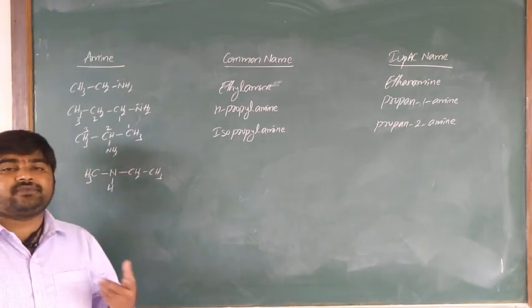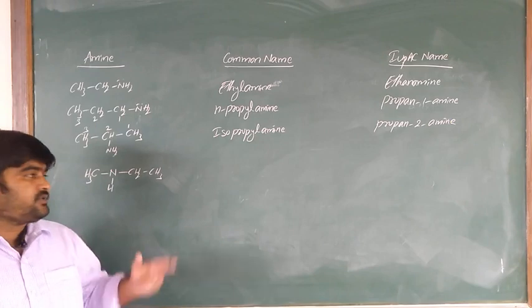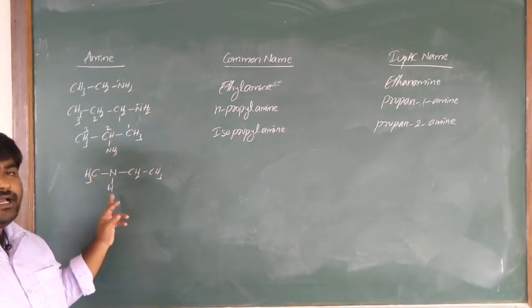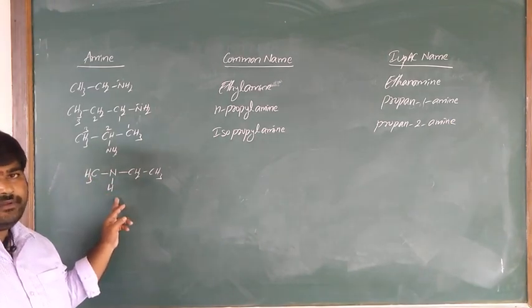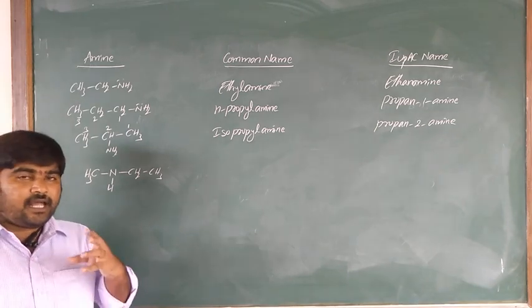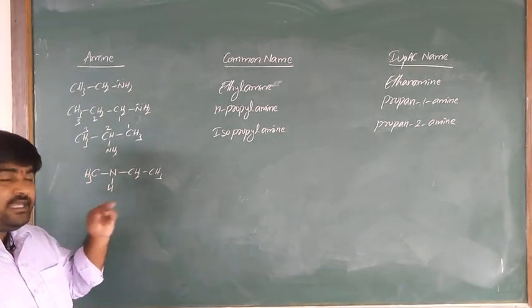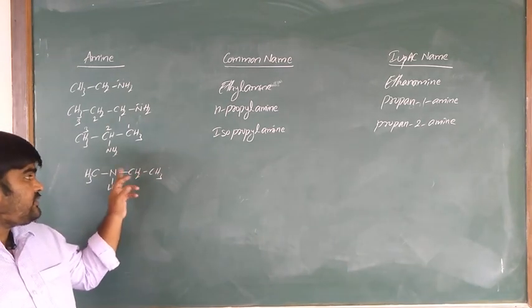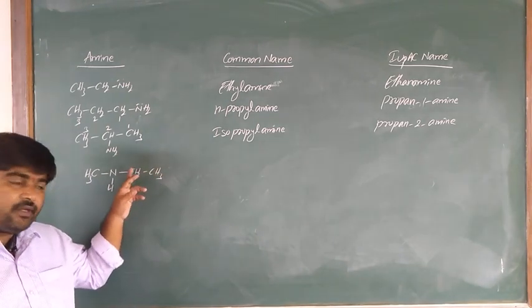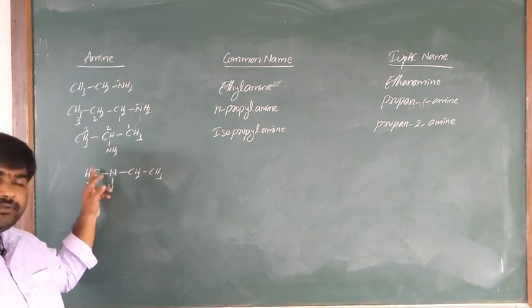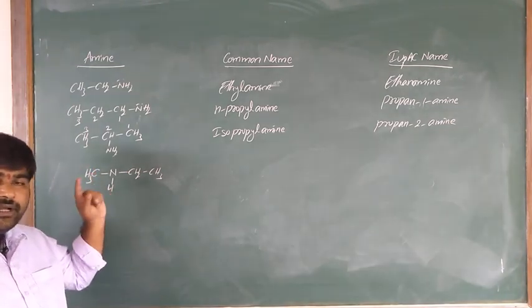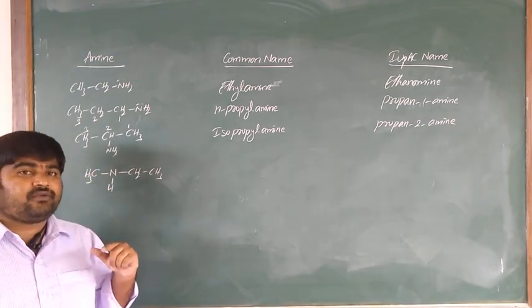According to which letter comes first? E. So ethyl, methyl, amine. Alkyl amine is the common name. Why ethyl? Because on the nitrogen atom one alkyl group has 2 carbons, that is ethyl. The other has 1 carbon, that is methyl. So E or M, according to alphabetical order.